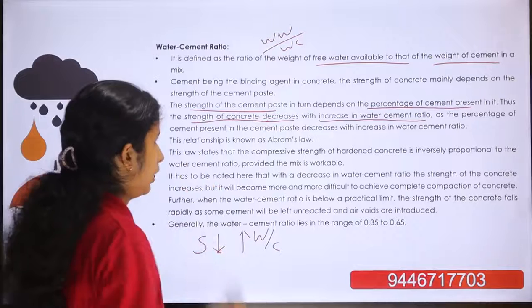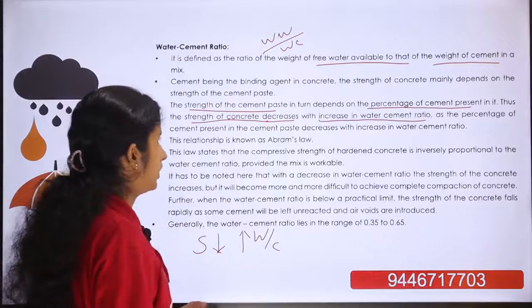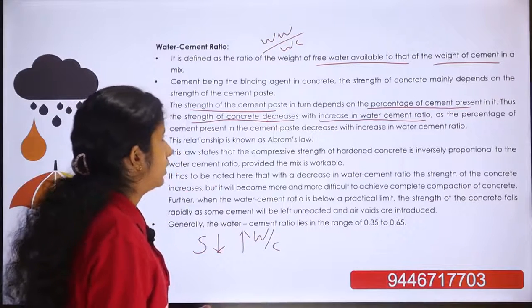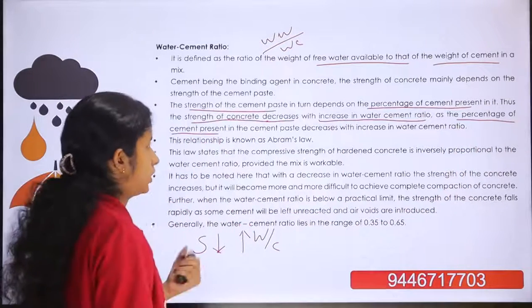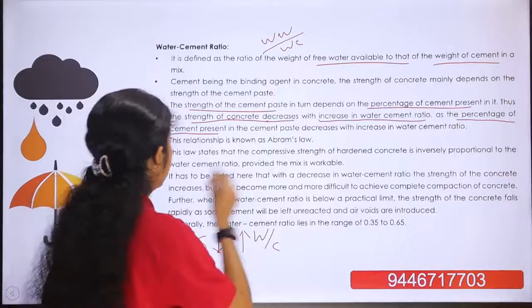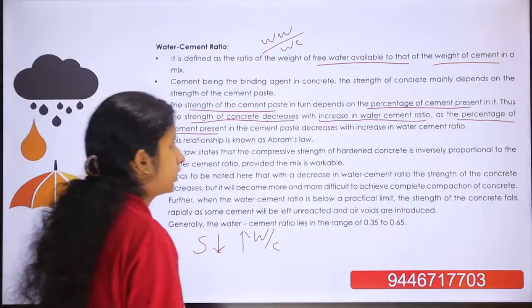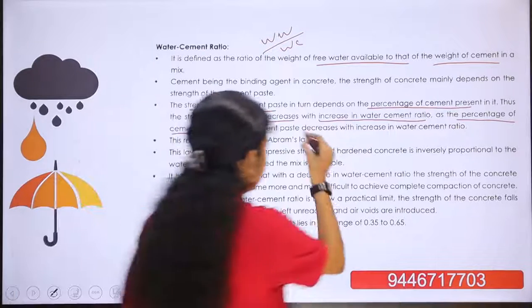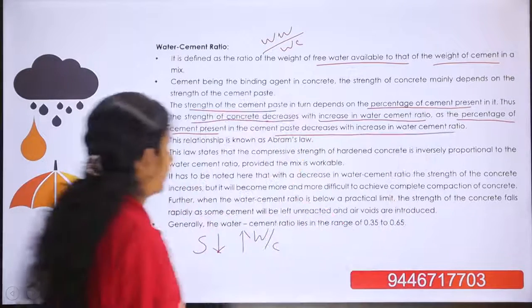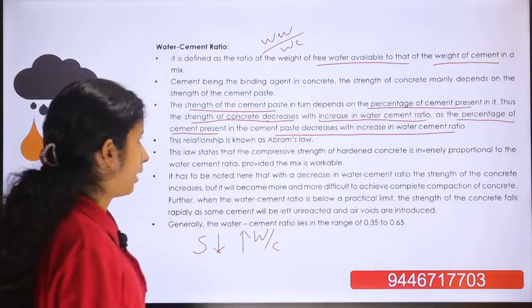As the percentage of cement in the cement paste decreases with the increase in the water cement ratio, this relation is known as Abraham's law.